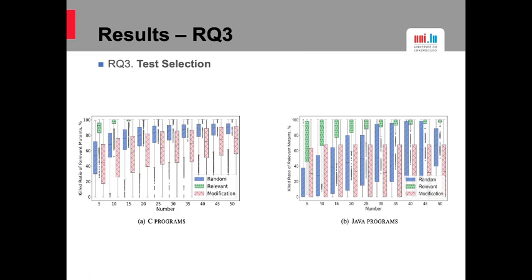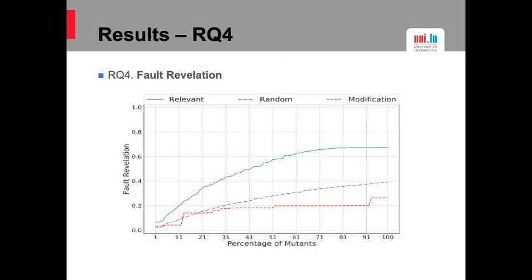The two figures are about research question 3. X-axis is the number of mutants we analyze. Y-axis is the relevant mutation score. The left figure is about C programs. The right figure is about Java programs. We use a few relevant mutants to do test selection. We can see that killing relevant mutants leads to advantages of higher relevant mutation score and testing the code behavior change. We also compute the test effect size, and more details can be found in our paper.